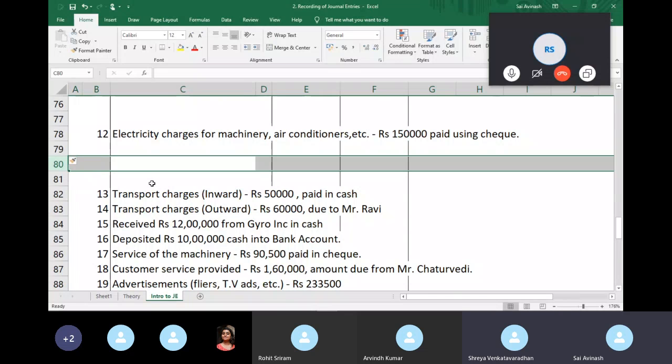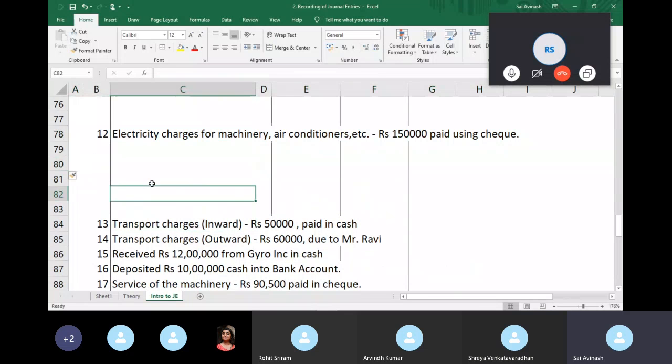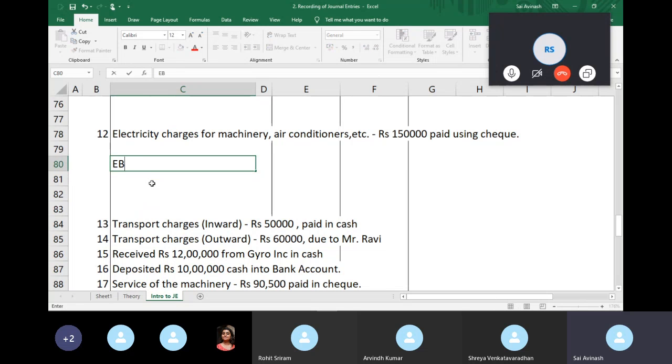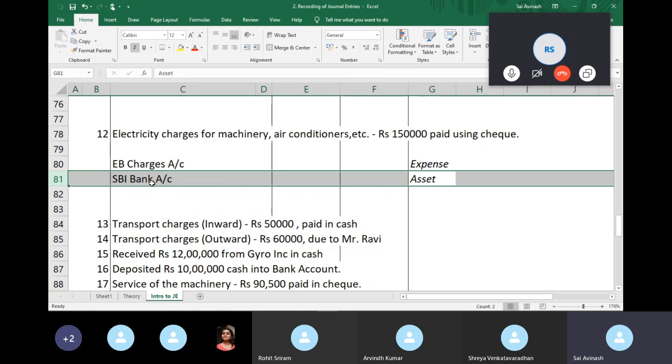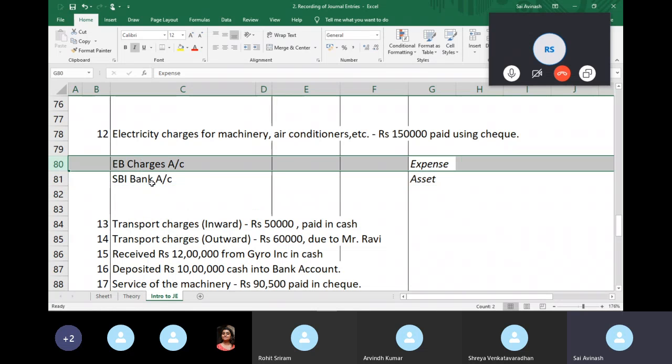Electricity charges. So this is a straight, clear shot payment. Okay, two accounts involved. So EB charges. You can also call them electricity expenses. I'm just calling them EB charges and SBI bank. Right. So one is an expense, and the other is an asset. So this is simple. EB charges. So electricity, I'm paying the electricity board, right? It's an expense one. It's not an asset because I'm not storing it, right?